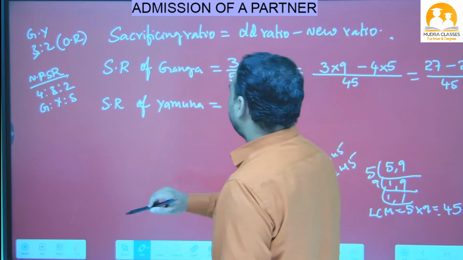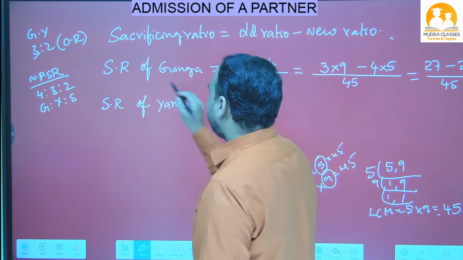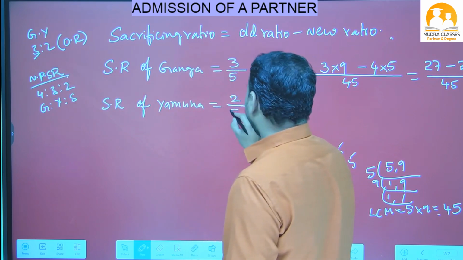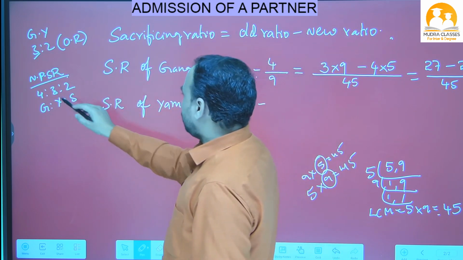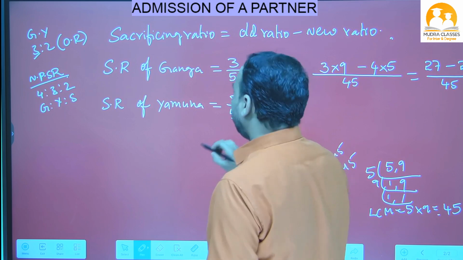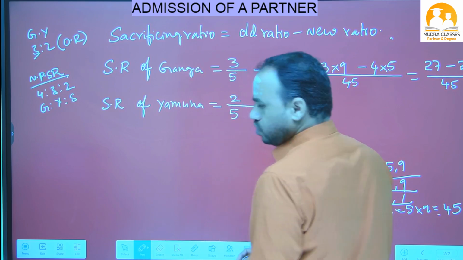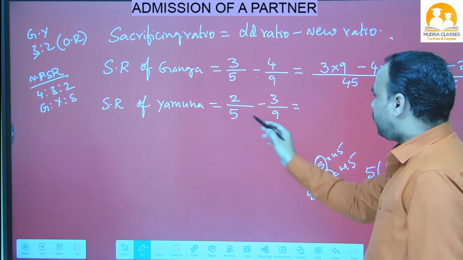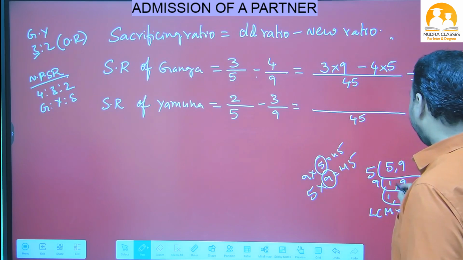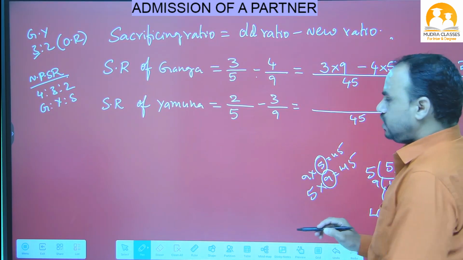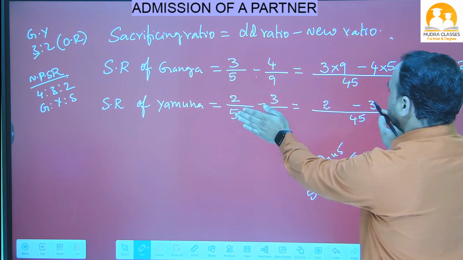Here, the sacrificing ratio of Yamuna. Yamuna's old ratio, how much, beta? 2 divided by 3 plus 2, 5, minus the new ratio of Yamuna. Yamuna's new ratio is 3 divided by 4 plus 3, 7, 7 plus 2, 9. Here also we have to do the LCM for 5 and 9, and we get 45. The numerators, 2 minus 3, you write as it is.